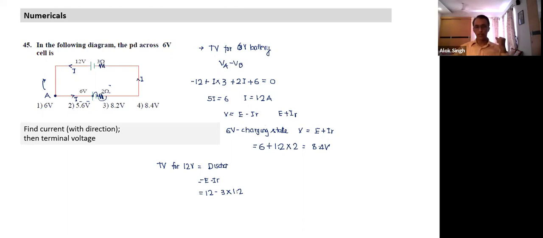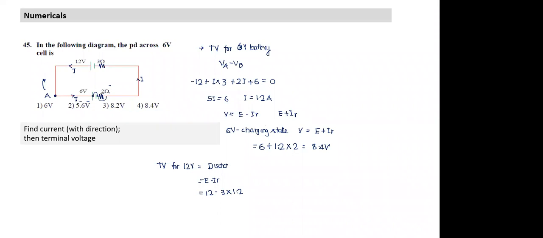The stored energy has been, so when it moves, there is loss of potential energy. See, when a battery supplies energy, how does it supply it? The charge gains potential energy. When the charge is losing potential energy, that energy is actually getting transferred to the battery. That's how the charging takes place.